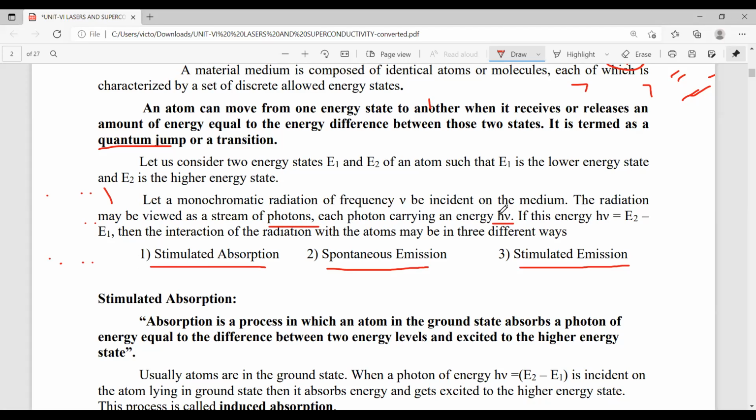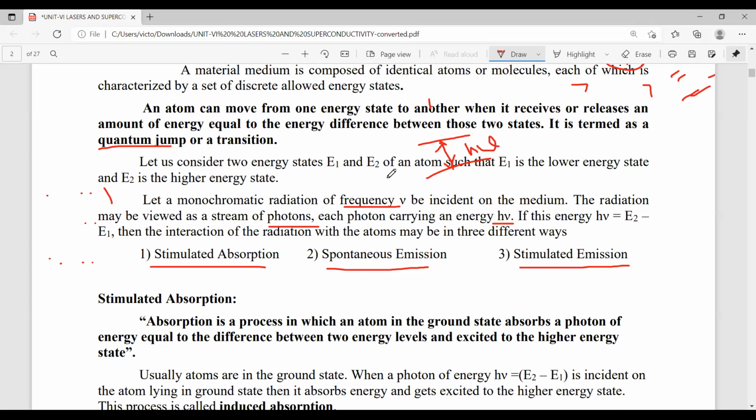Here h is called Planck's constant and nu is called frequency. Now, the energy difference between these two energy levels is h nu.